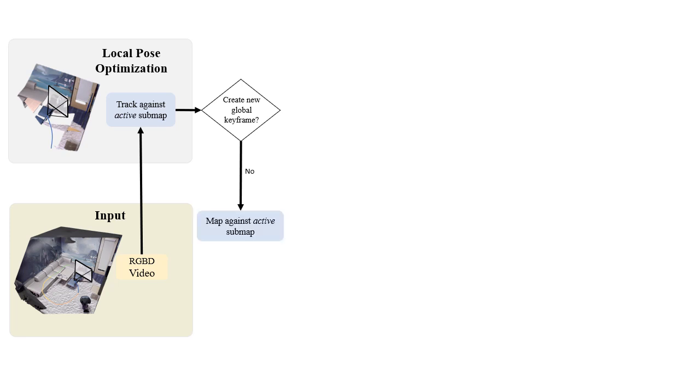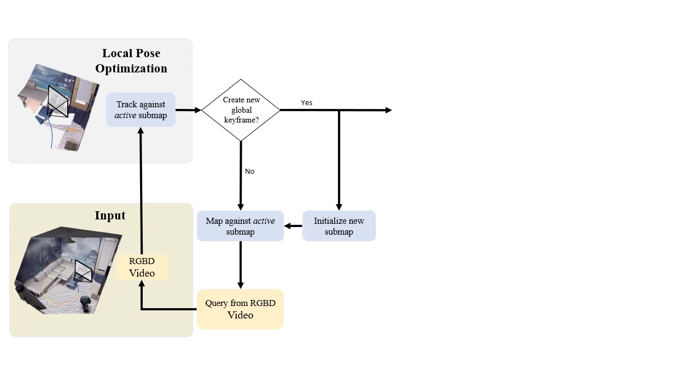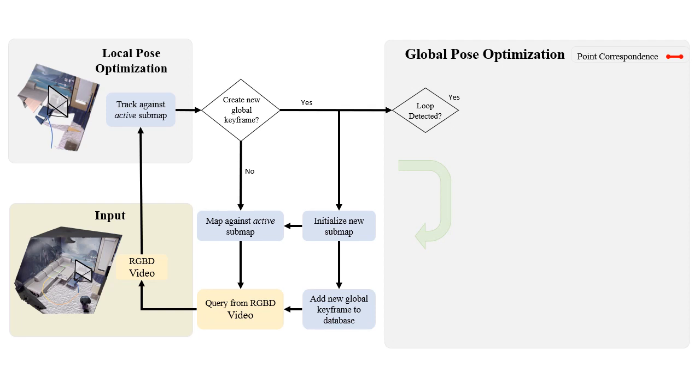Every frame, we check if a new keyframe should be created. If not, we map against the active submap and query the next frame from the video. If yes, we initialize a new submap and map it. Next, we add the new global keyframe to our bag of words database before we query the next frame from the video stream. We also check if a loop is detected every time a new submap is created.